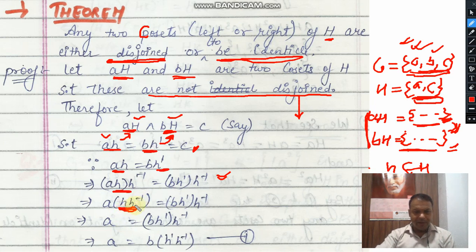So while multiplying this element by its own inverse, it will give the identity. So this part will be equal to a. Again we are doing nothing here. In the last line we have again applied associativity in this theorem.